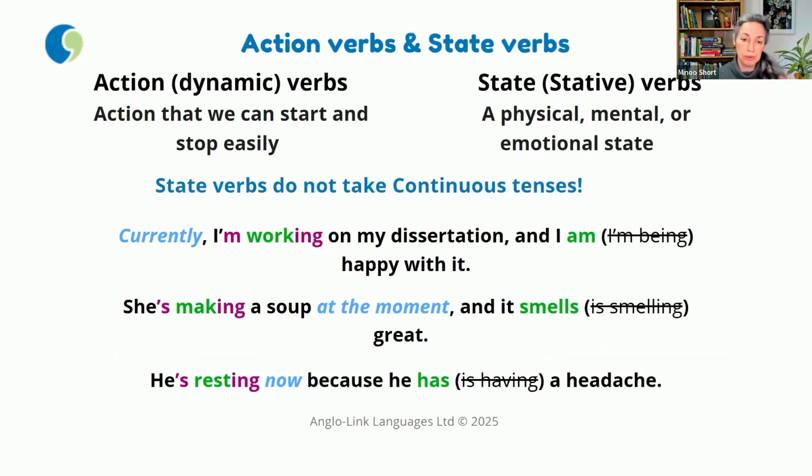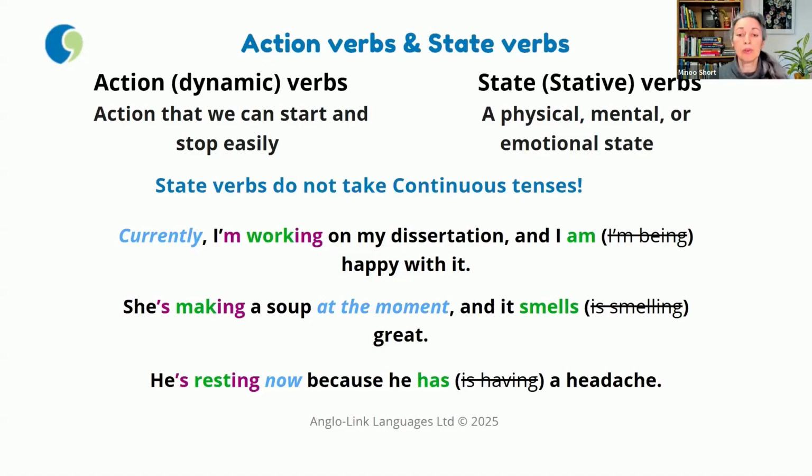What are action verbs, also called dynamic verbs? They're actions, they refer to an action that we can start and stop easily and relatively quickly, like that. We can switch between doing it and not doing it. Whereas a state or stative verb refers to a little more permanent, longer lasting physical, mental or emotional state. And why do we need to discuss these at this point, discussing 2 tenses, is because state verbs do not take continuous tenses.